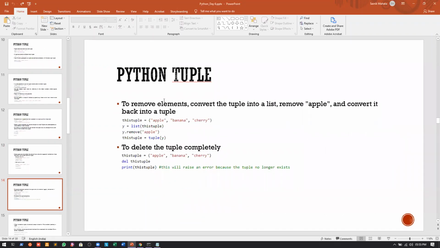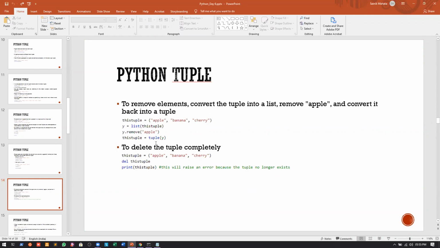Okay, so to remove elements, again we can convert a tuple into a list, remove the apple in this case, and convert it back into a tuple. We know how to remove elements from a list. In this example, you can see that this tuple has 3 elements: apple, banana, and cherry. We are first converting it into a list using the list constructor, then removing the apple element, and then converting it back into a tuple using the tuple constructor.